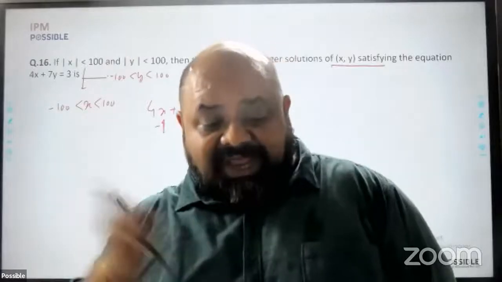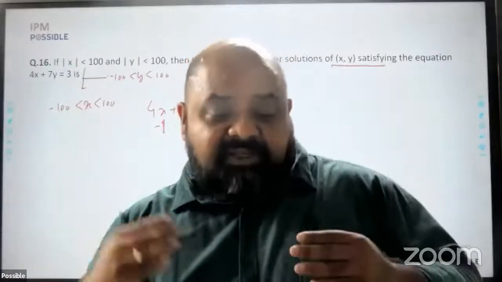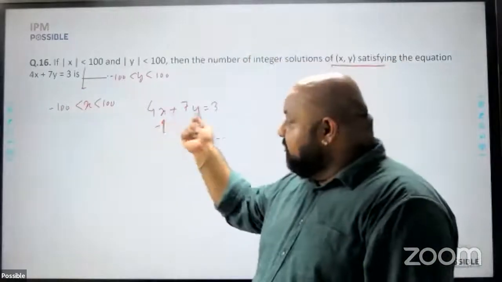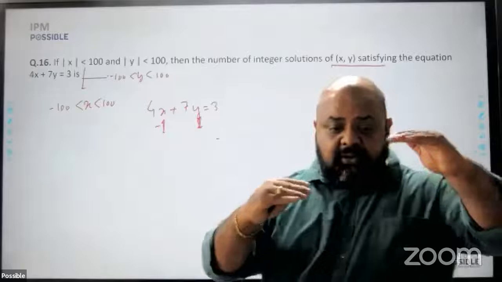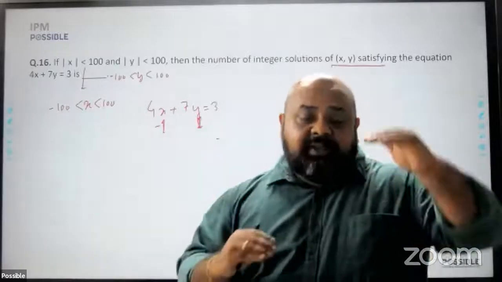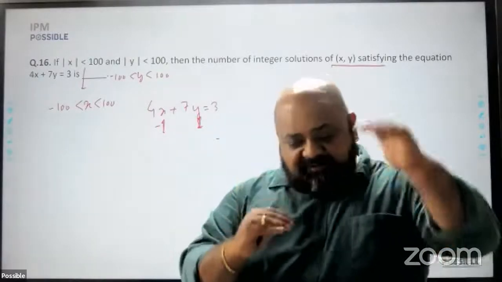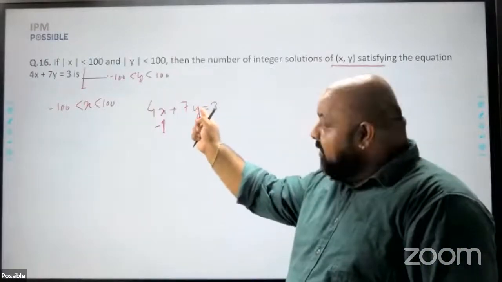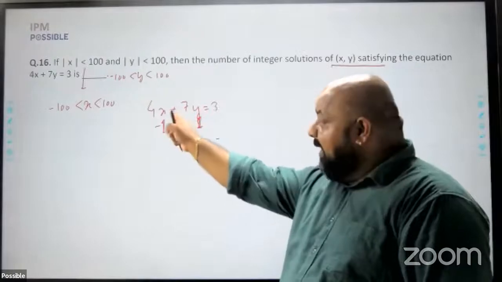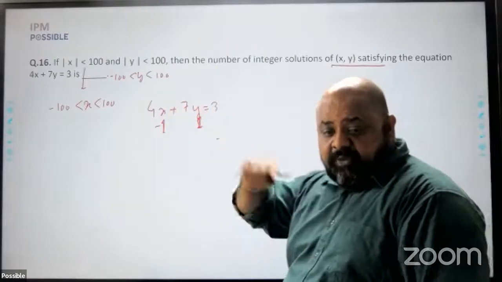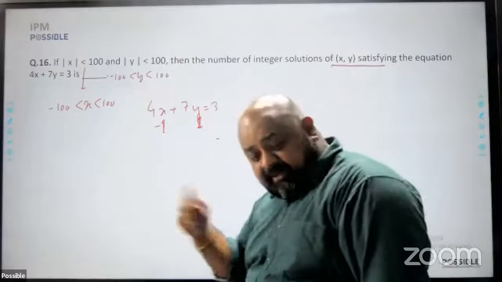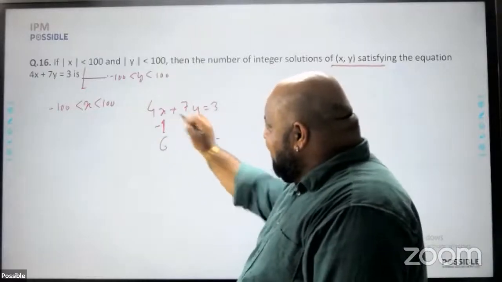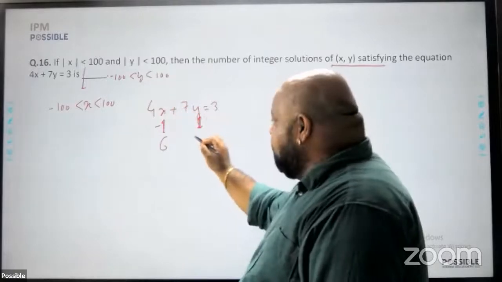For further solutions, just add or subtract depending on whether there is a plus or minus between the terms of x and y. Since here, the 2 terms have to add up to a constant value, if one increases, the other has to decrease, and so on. So either I will subtract the coefficient of y here and add the coefficient of x here, or vice versa. For the first, I am adding in x, subtracting in y. So I add 7 here, minus 1 plus 7 is 6. I subtract 4 here, 1 minus 4 is minus 3.